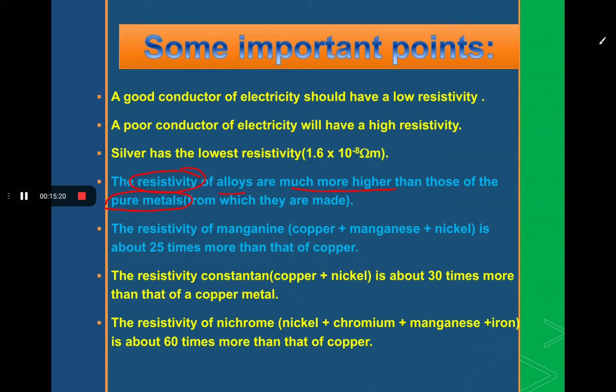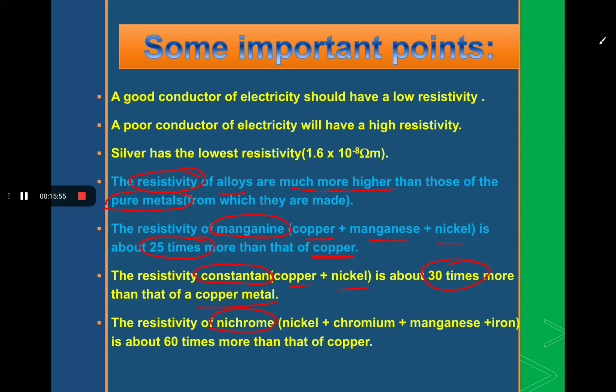We read about three alloys. Manganin is made up of copper, manganese and nickel, and the resistivity of manganin is 25 times more than that of copper. Next is constantan. It is made up of copper and nickel, and the resistivity of constantan is 30 times more than that of copper metal. In the last point, nichrome. Nichrome wire, you already know this.